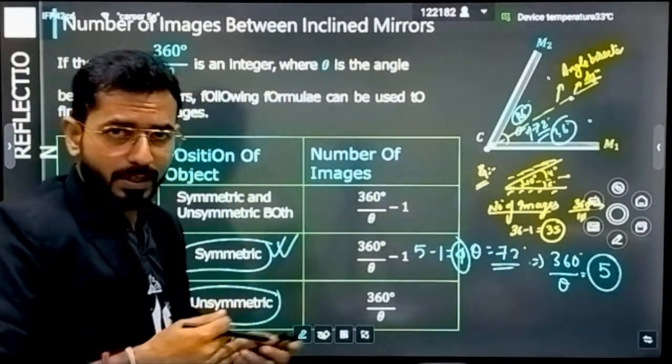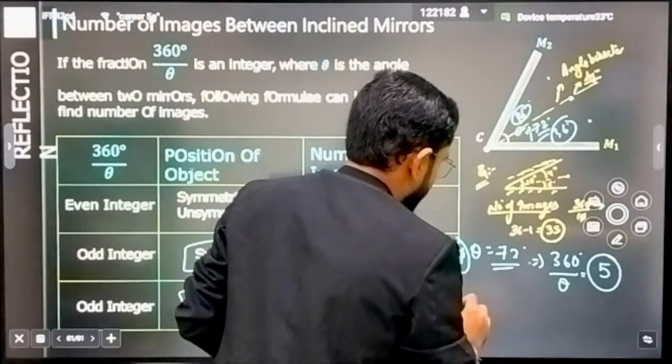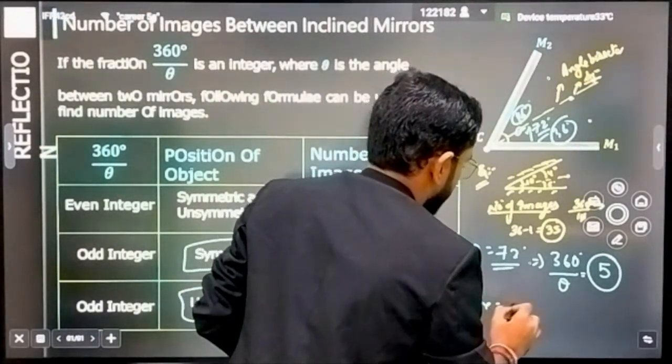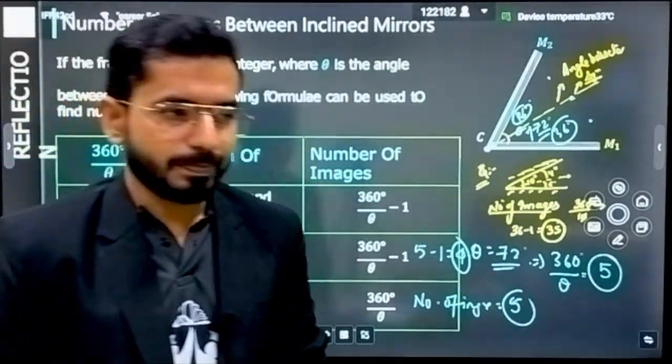But if it is not placed on the angle bisector, then the number of images will be directly equal to 5. Okay.